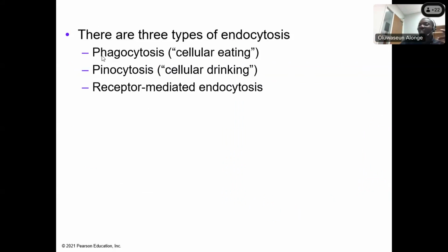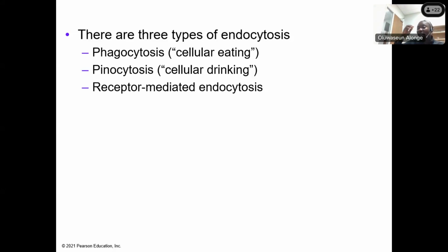Phagocytosis means there is food coming into the cell. Pinocytosis means there's a liquid coming into the cell. And receptor-mediated endocytosis means that whatever wants to come into the cell needs a receptor before it can come in. It needs something to receive it.